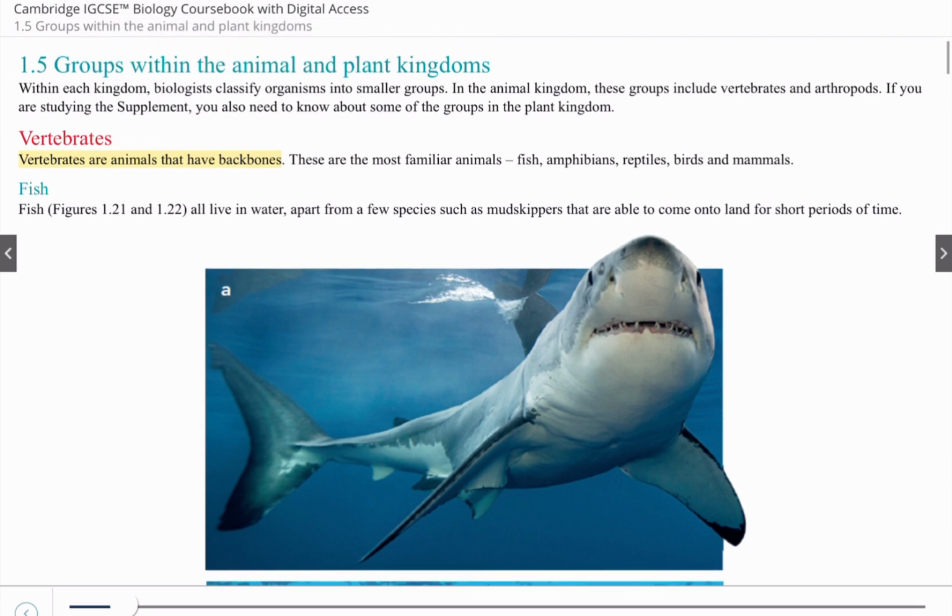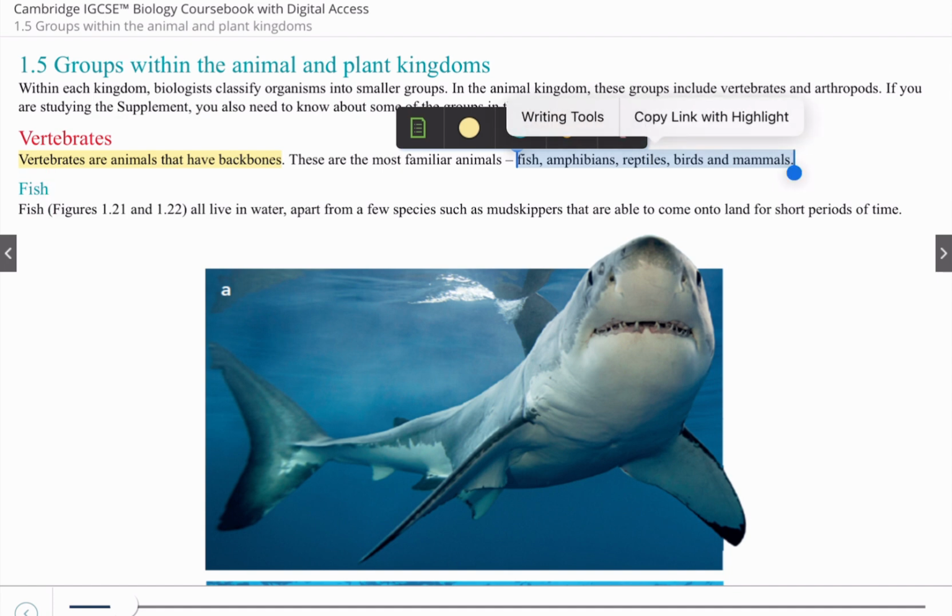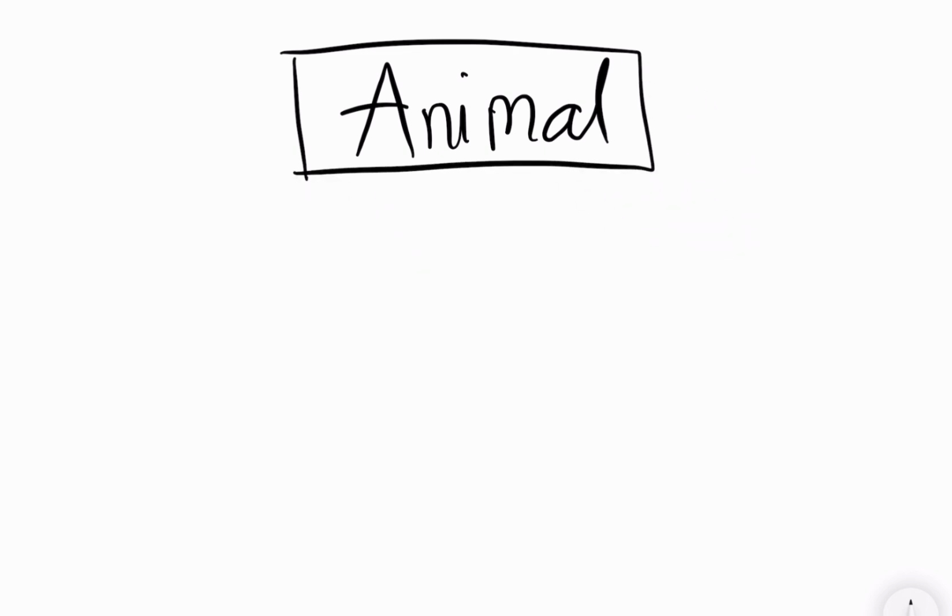Vertebrate. The definition of vertebrate is animals that have backbones. So just like humans, we have the bones in the back. Yeah, literally. Backbone means the bone in the back. And some examples of vertebrates are fish, amphibians, reptiles, birds, and mammals. This is the animal kingdom, and within this kingdom, there are 5 groups.